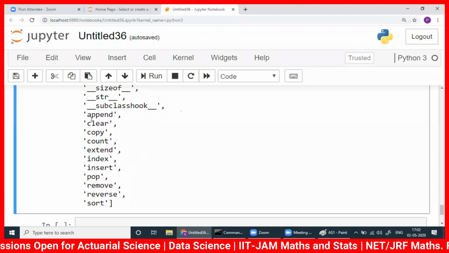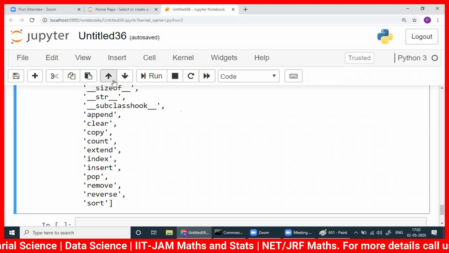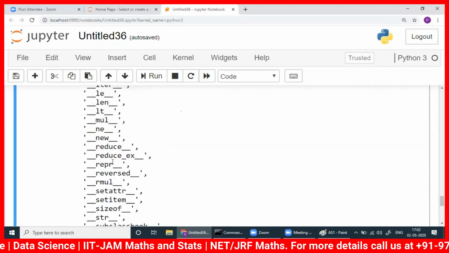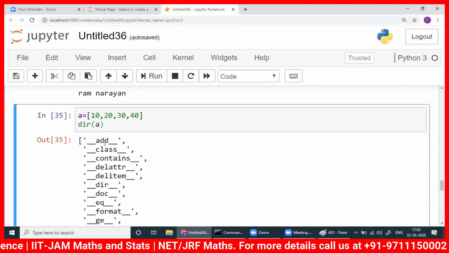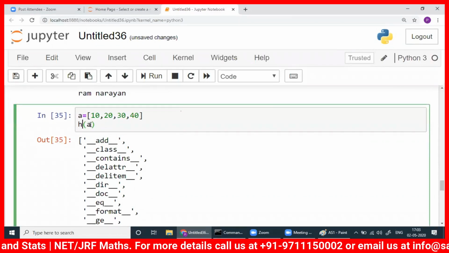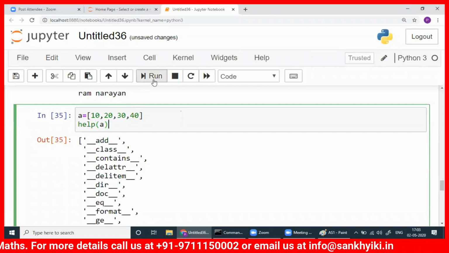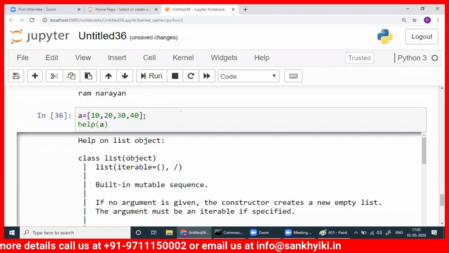And for that, if I can copy, I can keep there. Otherwise, what I will do is, instead of dir, you just write help. Help means you will get documentation. Okay. They documented well here. You run it.